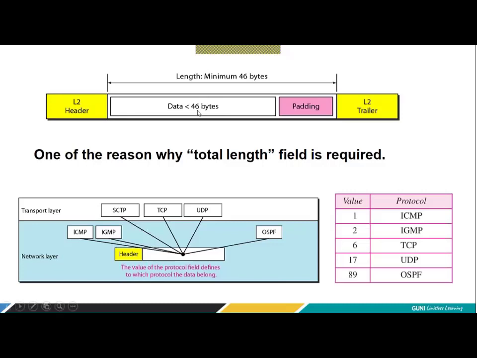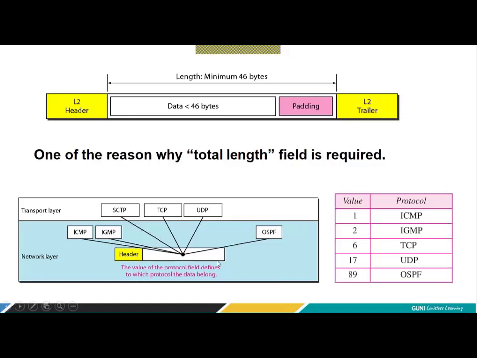Now, when I'm saying less than 46 bytes, you need to do the padding. The reason is that I wish to ensure that in a length of 150 meters, if there are two nodes, one at one end and another at the other end, मान लीजिए node A एक 0 distance पे है और आपका जो node B है वो 150 meters पे है, केबल के other end पे, दो end पे है दो machine. And let's say both machines are transmitting at the same time, we wish to have the collision detected. And that is the reason you are keeping this minimum length. Right now, we are not going into that detail, but that's the minimum, right?